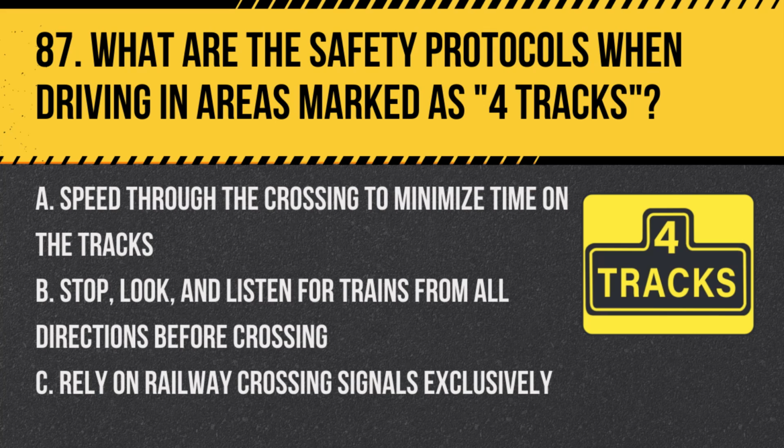Question 87. What are the safety protocols when driving in areas marked as 4 tracks? A. Speed through the crossing to minimize time on the tracks. B. Stop, look, and listen for trains from all directions before crossing. C. Rely on railway crossing signals exclusively. Answer: B. Stop, look, and listen for trains from all directions before crossing. Multiple tracks require extra caution due to the possibility of multiple trains.